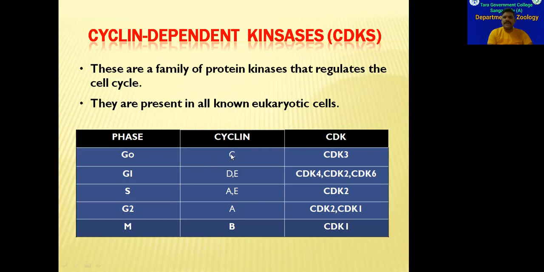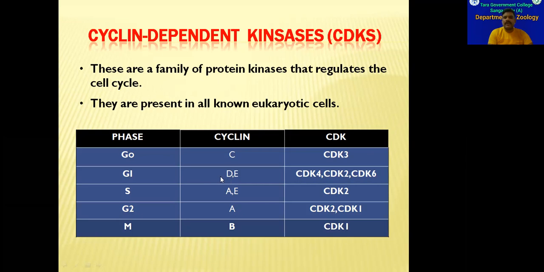Here we can see what the cyclins are and what their counterpart paired CDKs are. In G0 phase, cyclin C will be there. When cyclin C is produced, the cell will enter into G0 phase, as we have told in the last class. And the counterpart CDK is CDK3. In G1 phase, cyclin E will be there mostly.